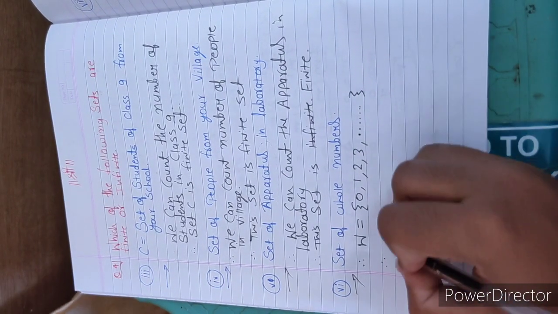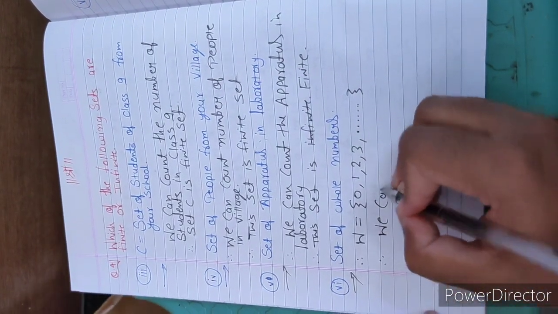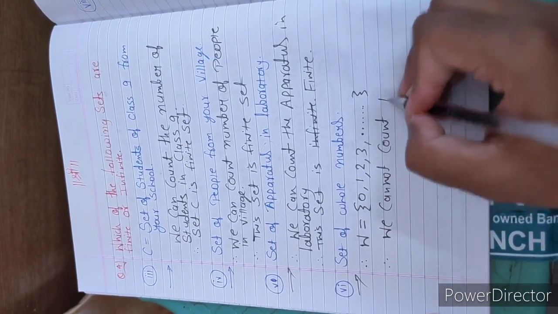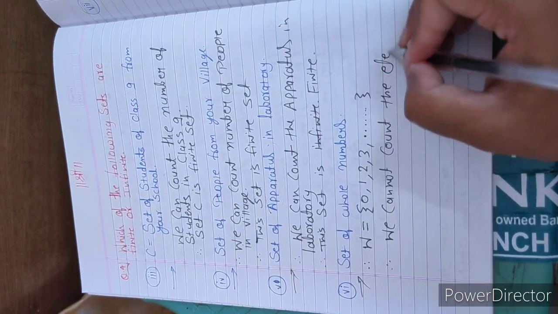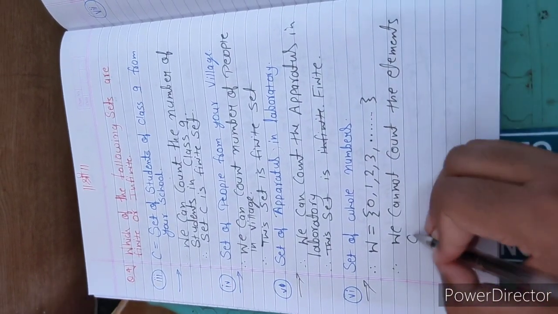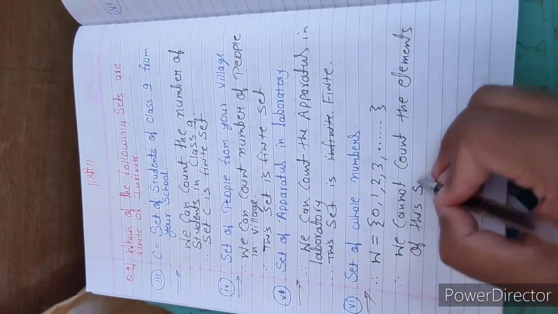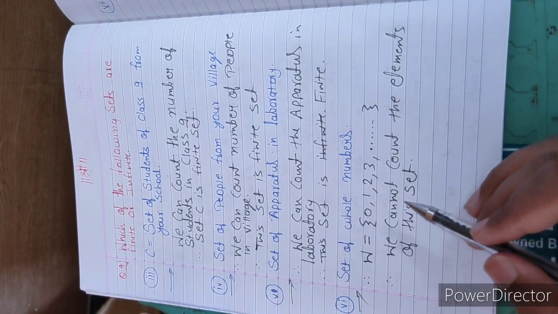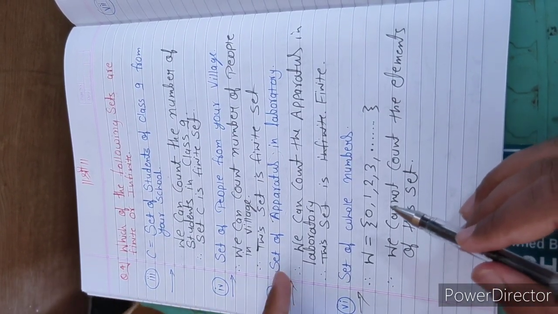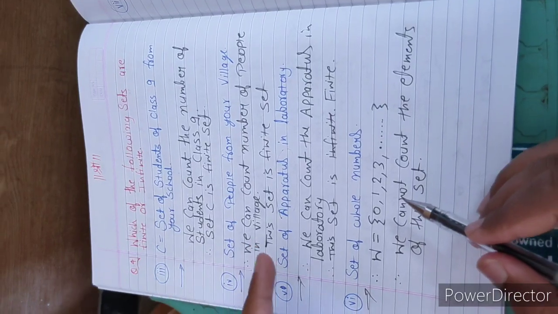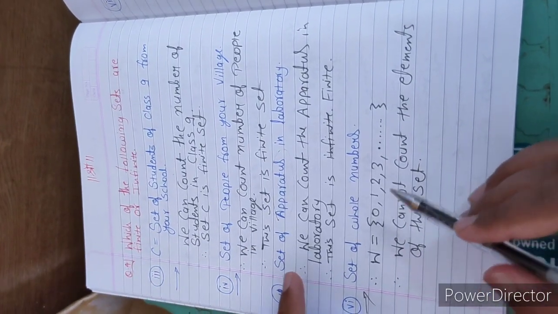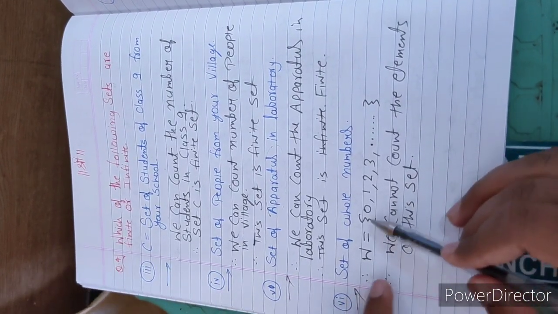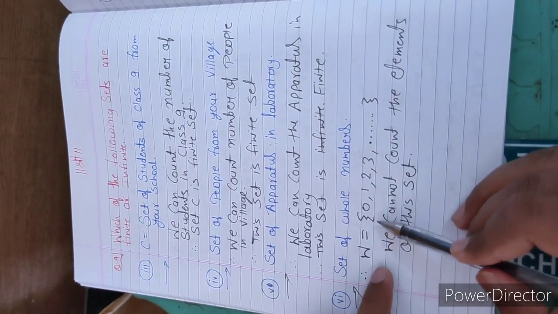So here we will write that we cannot count the elements of this set. In the previous 3 questions all the given sets were finite, because we could count all the elements of the given set, but in question number 6 the elements of the set are uncountable.